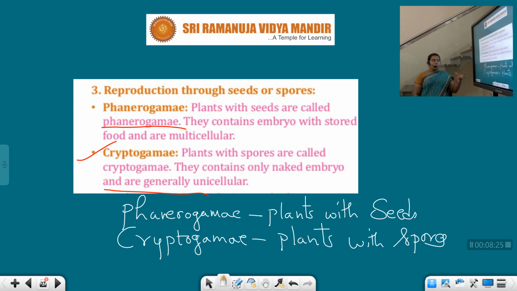Phanerogames are multicellular, whereas cryptogame is unicellular. And phanerogame is having the embryo with the stored food. So here the seed is having the embryo with stored food. Whereas in the case of cryptogame, as they reproduce by means of spores, they have only embryo without the food, and they are unicellular. These are the differences between the phanerogame and cryptogame.